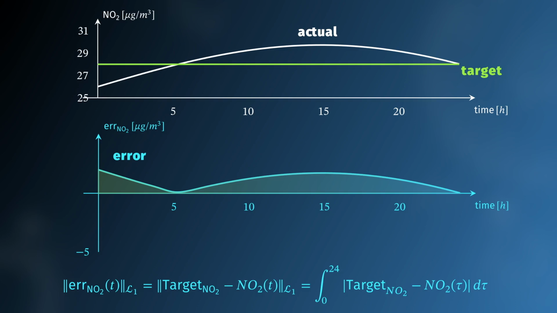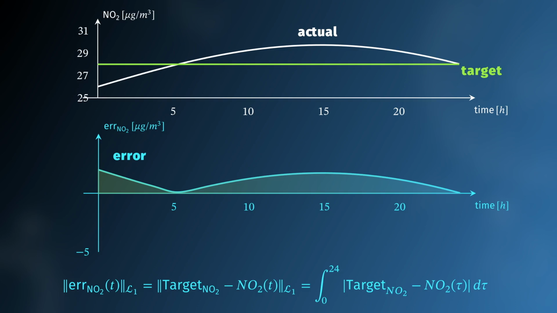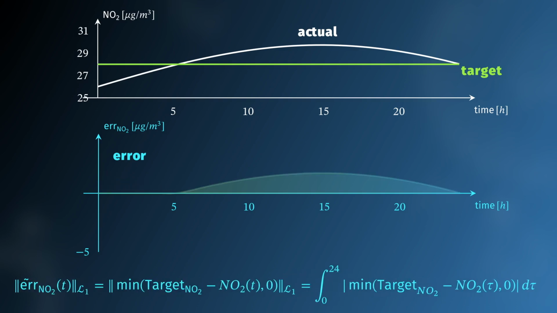However, when the actual pollution is lower than the target, it is unfair to sum this up to the error computation. To accommodate such an issue, we can trivially adjust our definition of error by taking only the bad part of the signal, namely the portion where the pollutant is above the target.